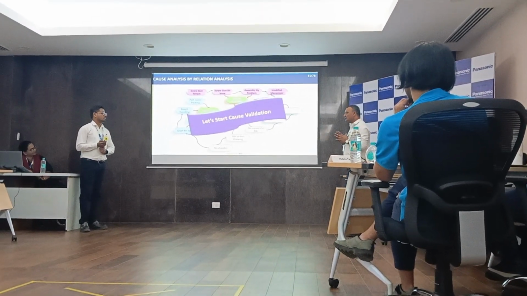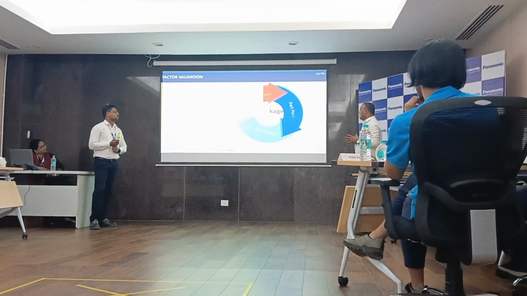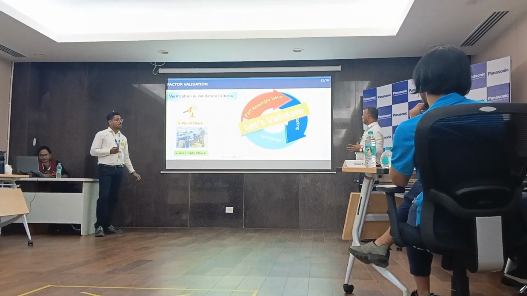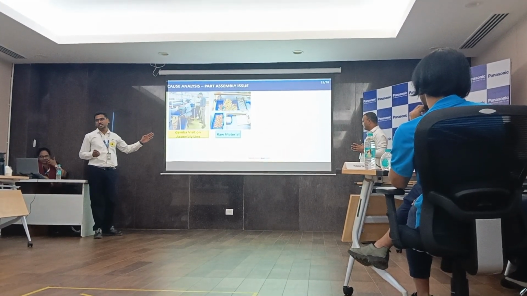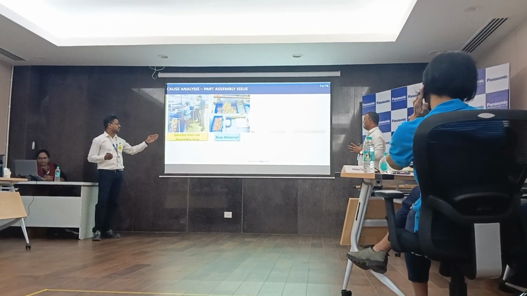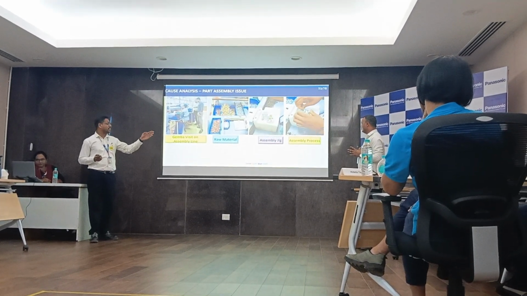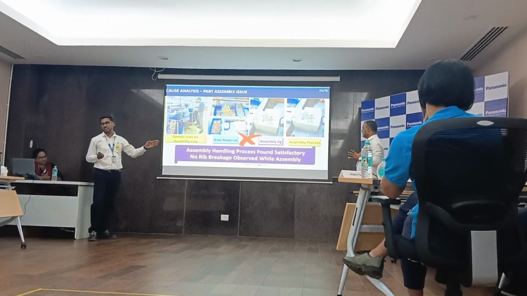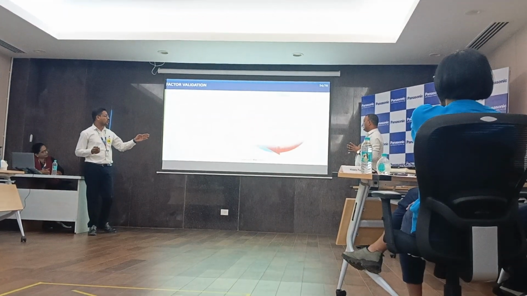Let's start cause validation. Our first factor is part assembly issue. Let's validate. We did a gemba visit to the assembly line, BS section assembly line, checked the raw material, verified the assembly jig and verified the assembly process. It's found okay, there is no handling issue and no grip breakage observed. So that's why this factor is not validated.